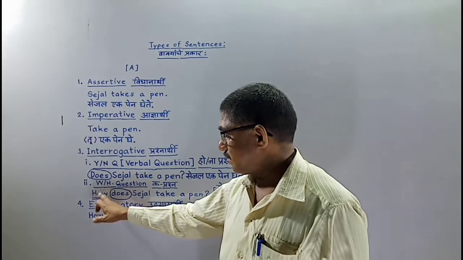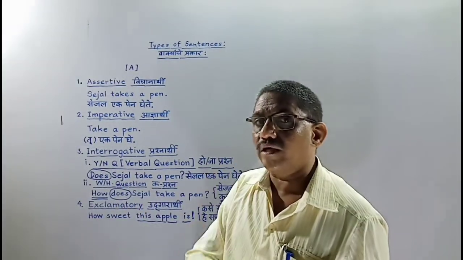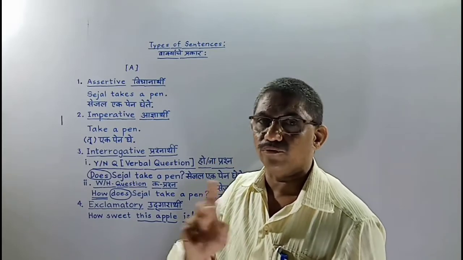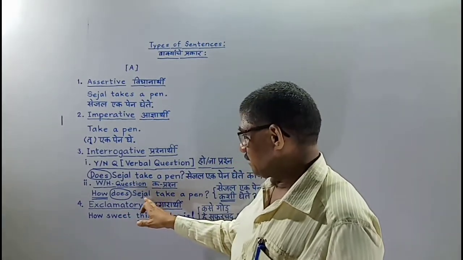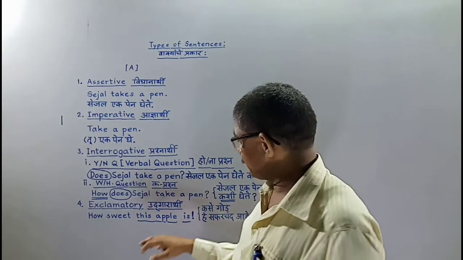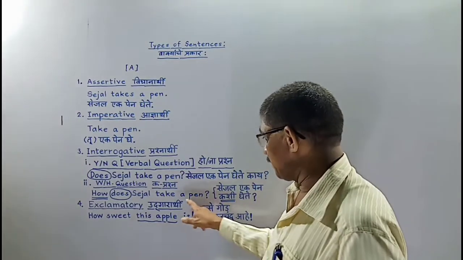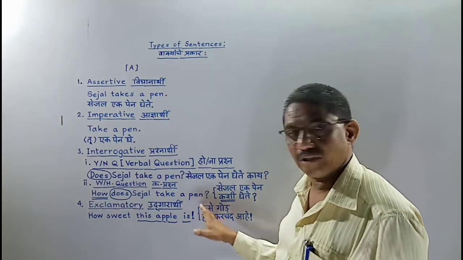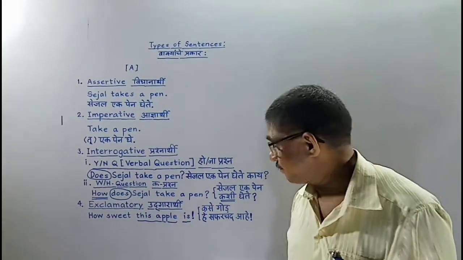How, that WH word, then one and only one helping verb out of 24 helping verbs. So here came does. Then Sejal, the subject, then take, the first form of the verb, then at last the object. So this way it became: how does Sejal take a pen.